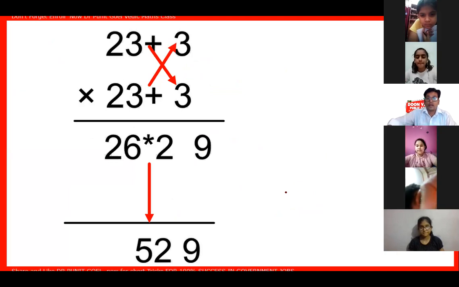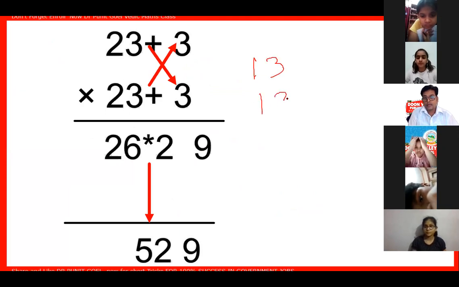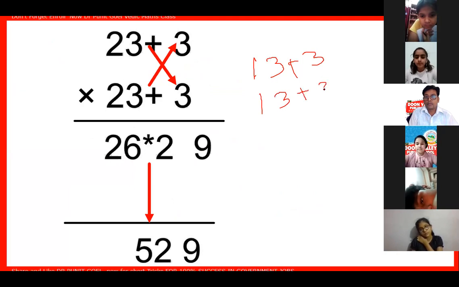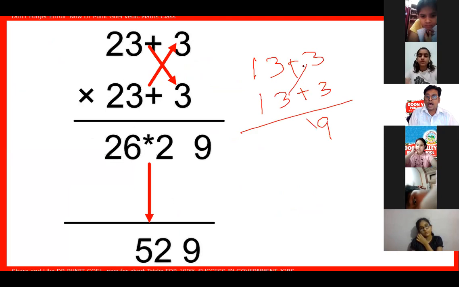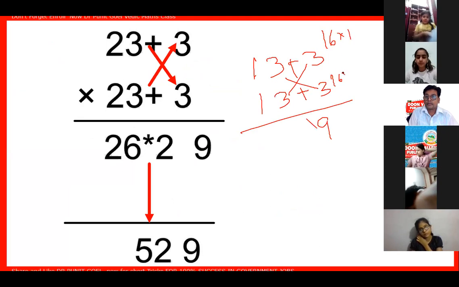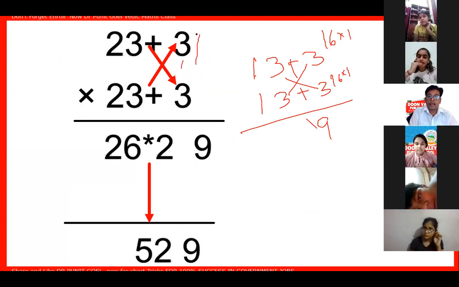Got it? What I have done? The same method as the 10 balance method. But in 10, what I am doing? I am doing nothing. 3 times 3 is 9. I write it directly without multiplying, or you can say multiply it by 1. Or here what you are doing? Multiplying 26 by 2.